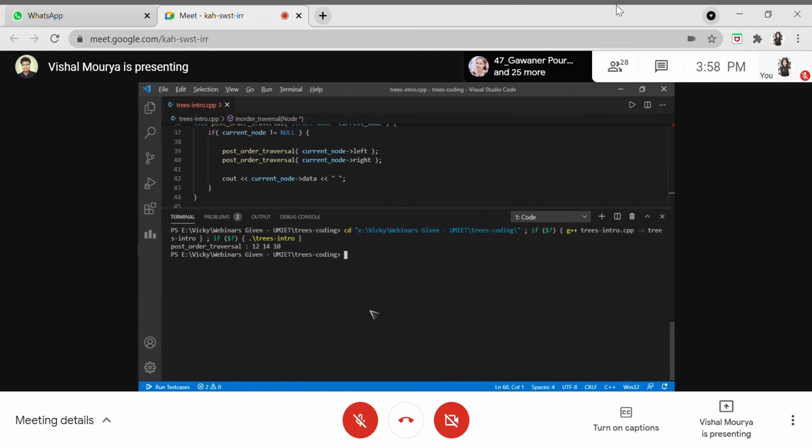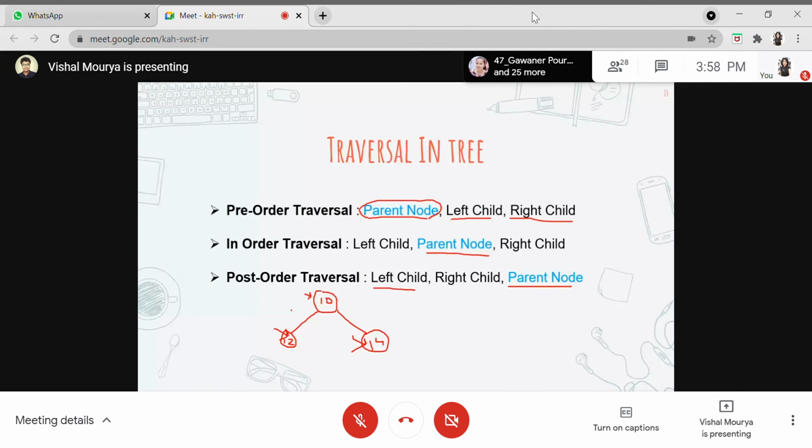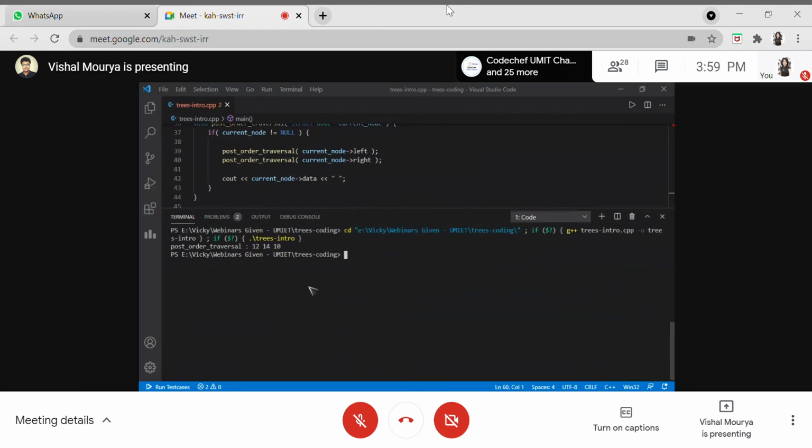So this was our tree, which we basically wanted to do the post order traversal on. So the left, the right and the parent. The left child for this tree is 12, the right child is 14, and the parent is 10. So the order for the post order traversal will be 12, 14, and 10. So are we getting 12, 14, and 10? Yes, we are getting 12, 14, and 10.